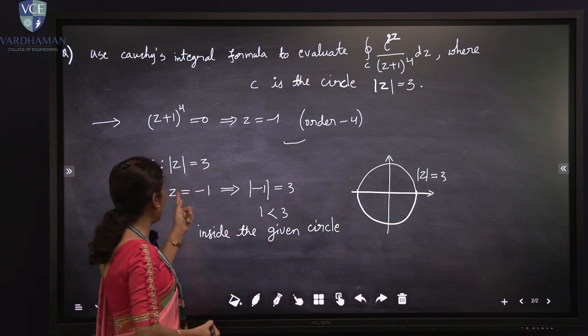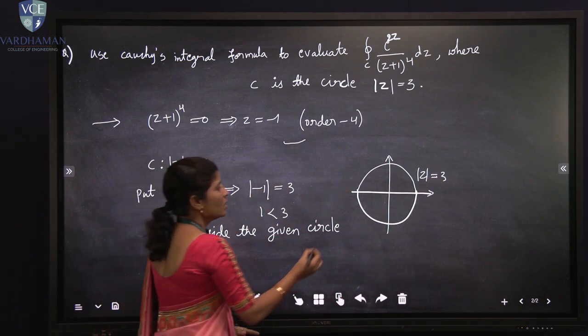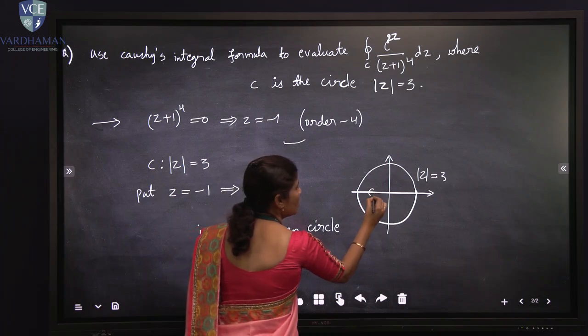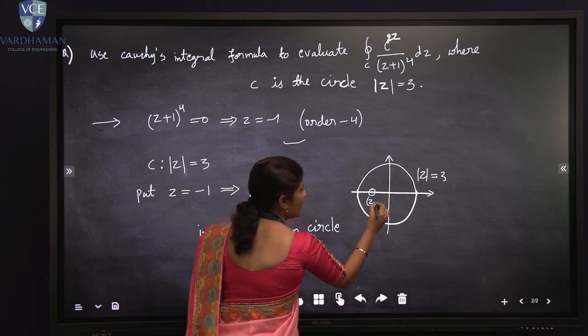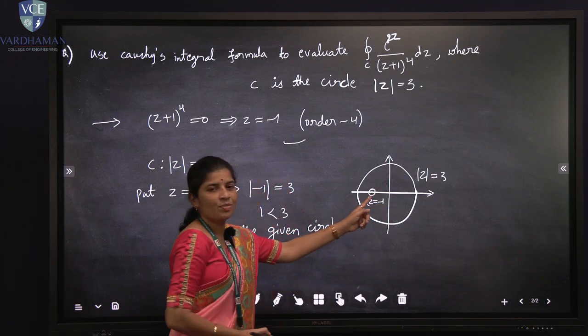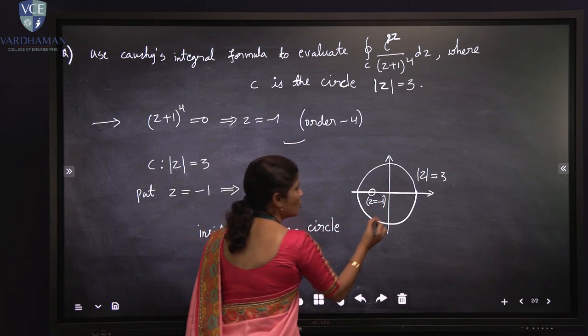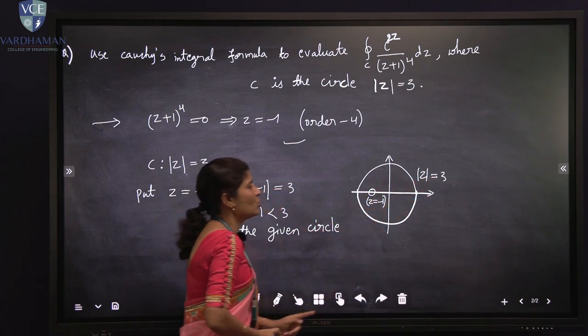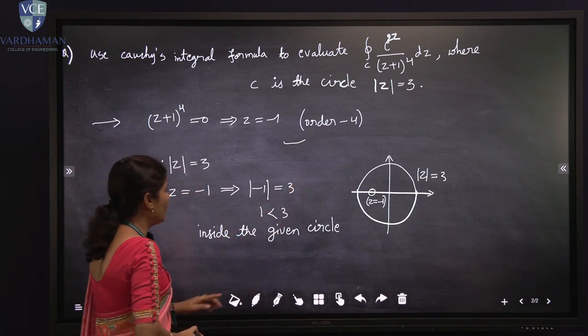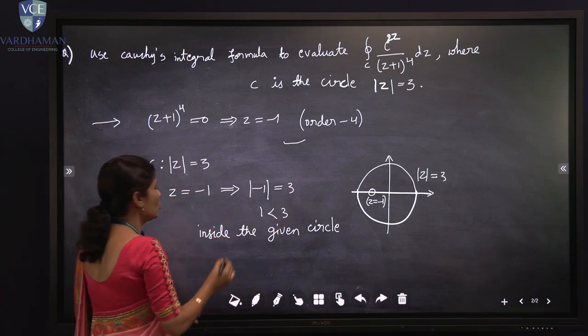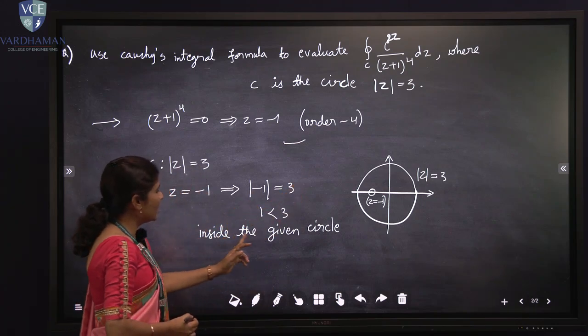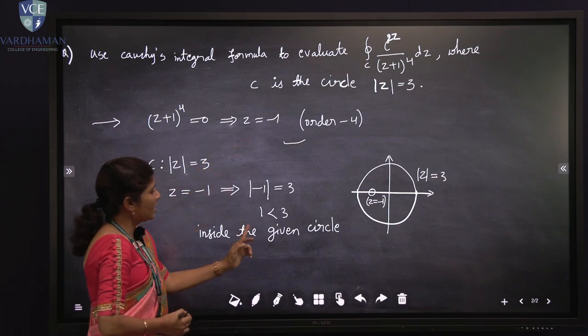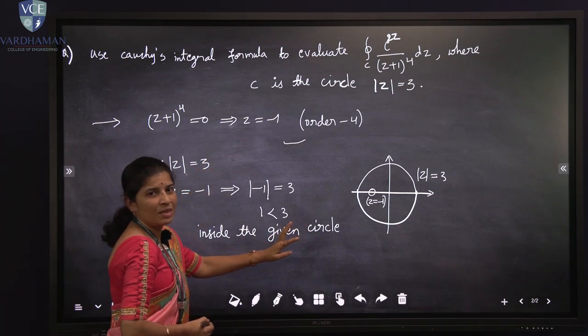The singularity is z = -1, where z = x + iy, so x is -1, which means z = -1 is inside the given closed curve |z| = 3. This is the graphical meaning of |z| = 3. Now we know clearly this singularity is inside the given circle. We complete the second step.